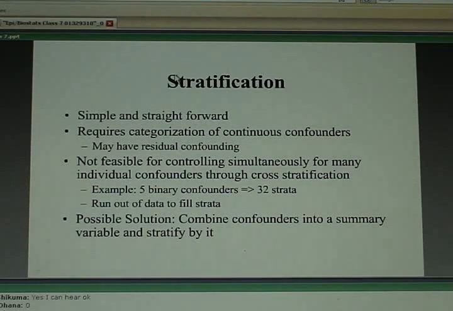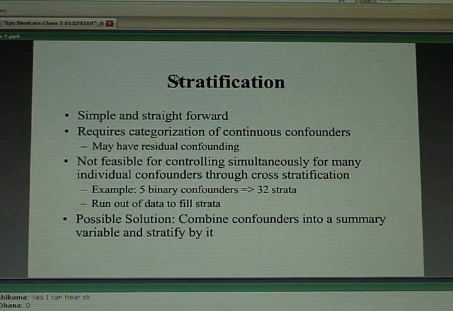It turns out that if you have 5 binary confounders, young versus old age, hypertension versus not hypertension in terms of blood pressure, physically active versus not physically active, high cholesterol versus low cholesterol, diabetes versus no diabetes. You try to stratify by all 5 of those binary confounders at once, you're going to end up with 32 subgroups, 32 strata. One of them is going to be made up of young diabetics who have low cholesterol but high hypertension, who are not physically active. You're going to compare all the men in that group to all the women, and you're going to argue that that's a fair comparison because everybody in that table had similar values with respect to age, blood pressure, cholesterol levels,